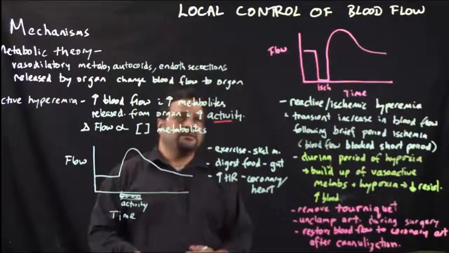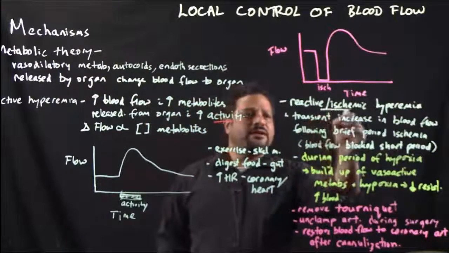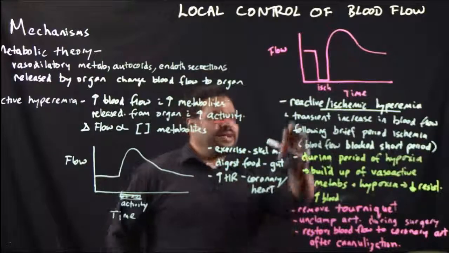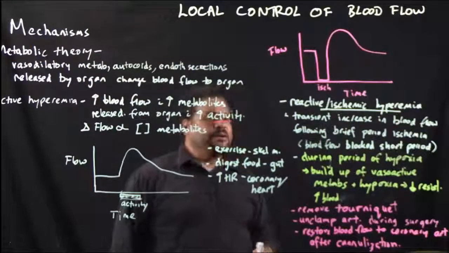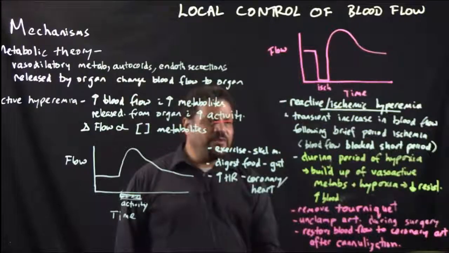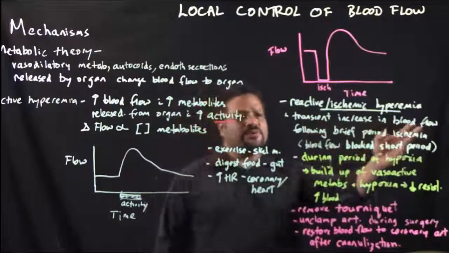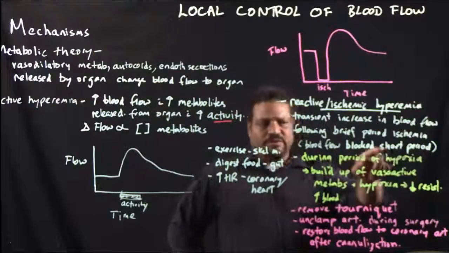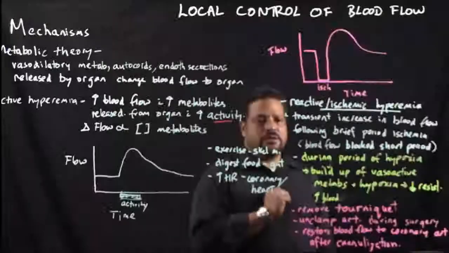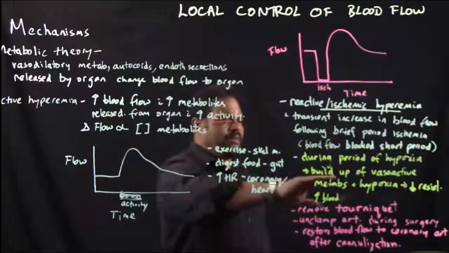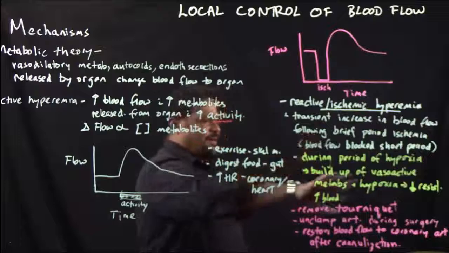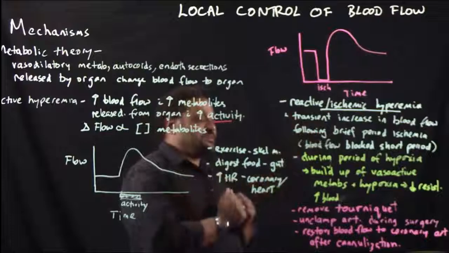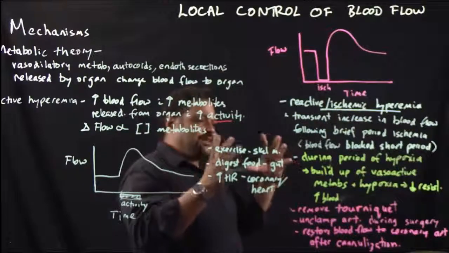The second way that you can increase blood flow under this metabolic theory is reactive or ischemic hyperemia. So it's reacting to something, or it's following ischemia. So you have a transient increase in blood flow after a brief period of ischemia, where the blood flow is blocked for a short period of time. During a period of hypoxia, you get a buildup of vasoactive metabolites, and the hypoxia itself, and those cause vasodilation of those blood vessels, and that vasodilation will decrease the resistance.